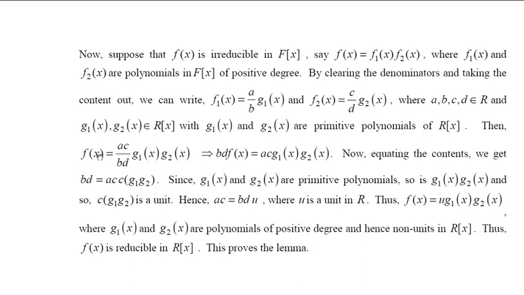Now, what is your f of x? Your f of x is ac by bd into g1 of x into g2 of x. Let us replace ac by u into bd. Then bd will go off, u into g1 of x into g2 of x. So we have written f of x as u into g1 of x into g2 of x, where u is a unit and g1 of x and g2 of x are polynomials of positive degrees. Polynomials of positive degrees, hence they are non-units in R of x.